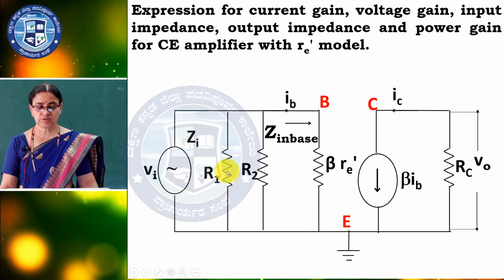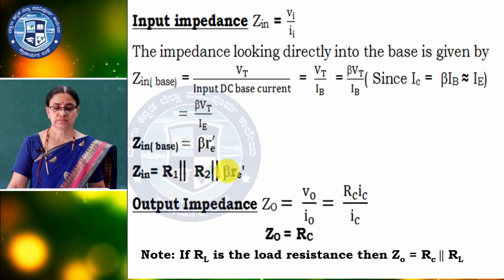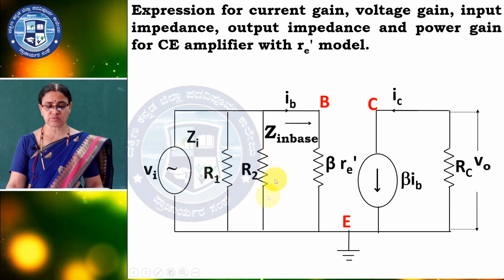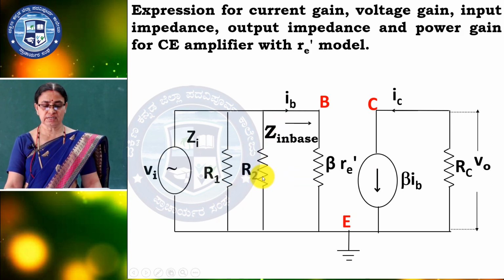Now we have to calculate the input impedance. First we have to calculate Zin base. When calculating Zin base, it is a very small resistance when compared to R1 and R2, so we consider those as open circuited.